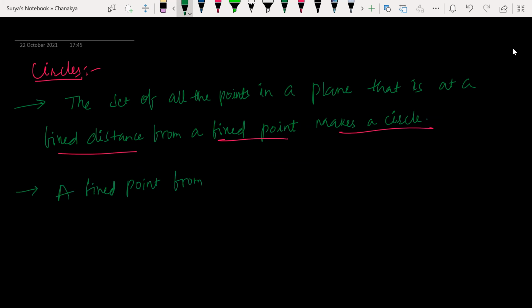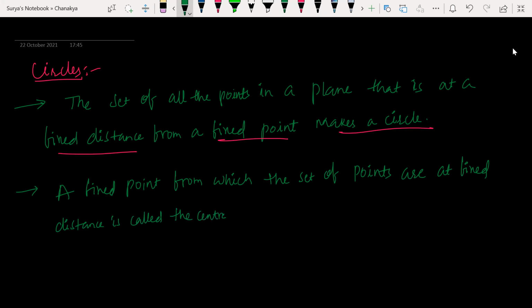A fixed point from which the set of points are at a fixed distance is called the center of a circle.